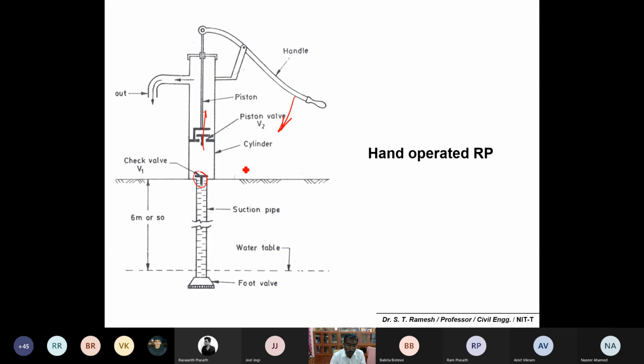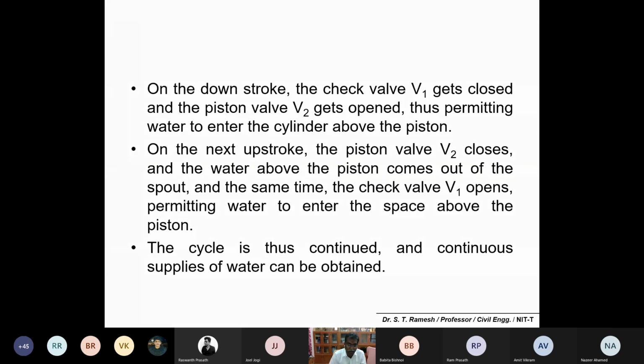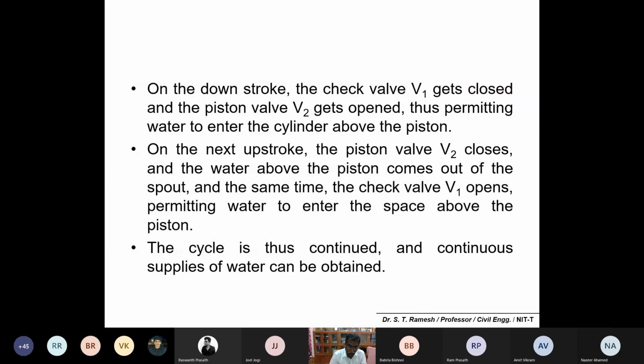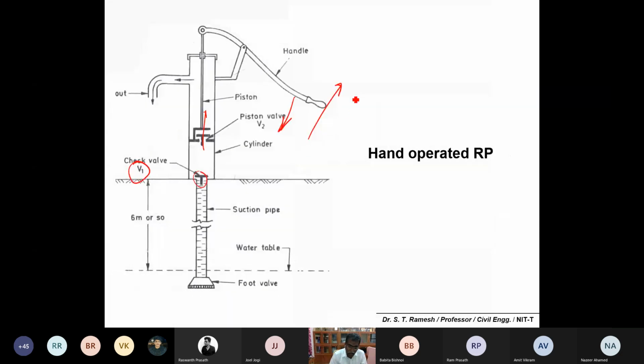Then you make it a delivery, and if you move up, a vacuum is created and pumps water inside the cylinder. So just look into the valve positions. Please remember the valve positions and at what time the valve opens and at what time the valve closes while you push down or push up.